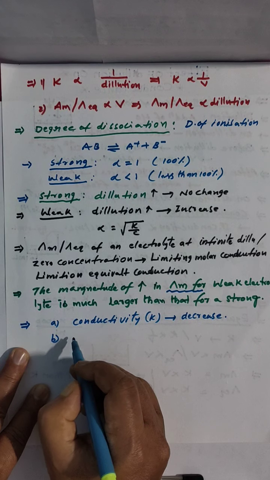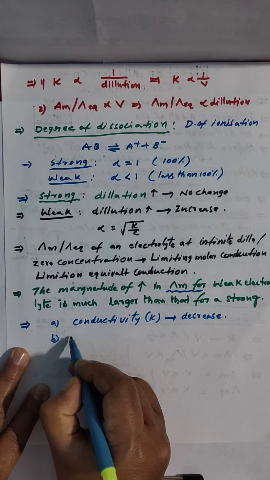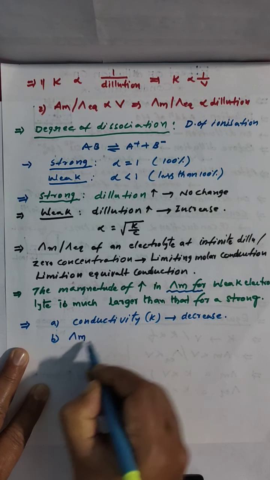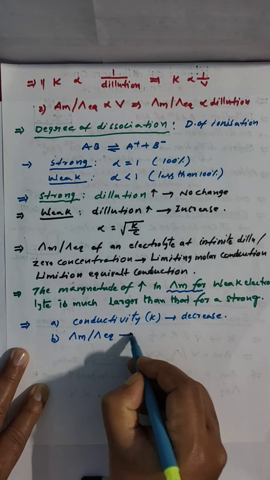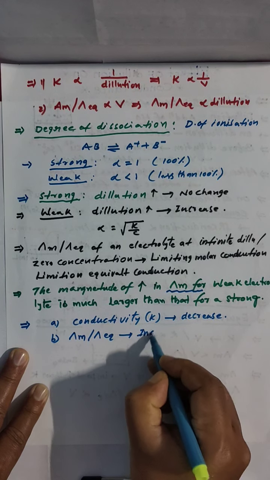Next, conductance, that is lambda or cap M, cap EQ, are going to increase.